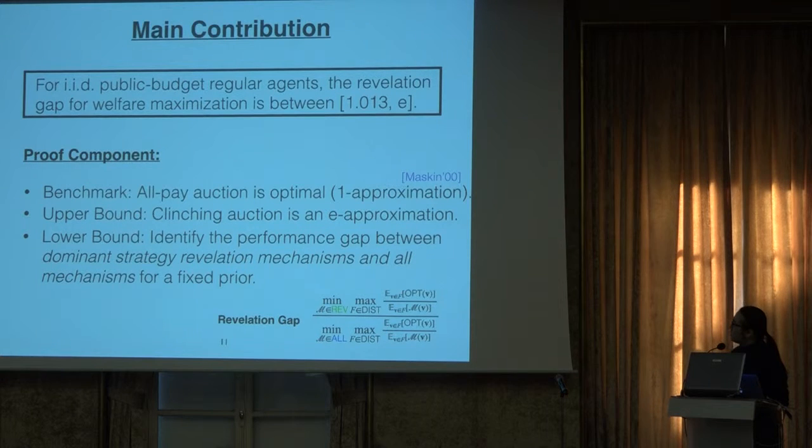And to be more formal, as long as we could get a non-trivial performance gap between the dominant strategy revelation mechanism and the optimal mechanism for a fixed prior, it will imply a lower bound for the approximation ratio for the revelation mechanism.